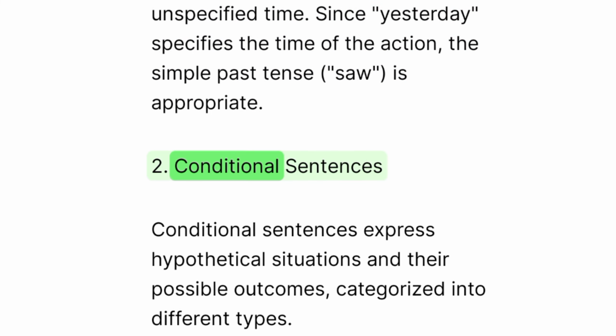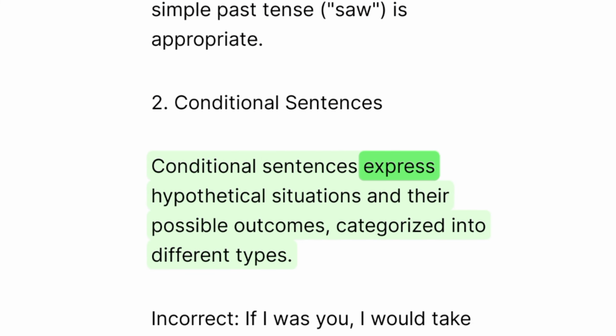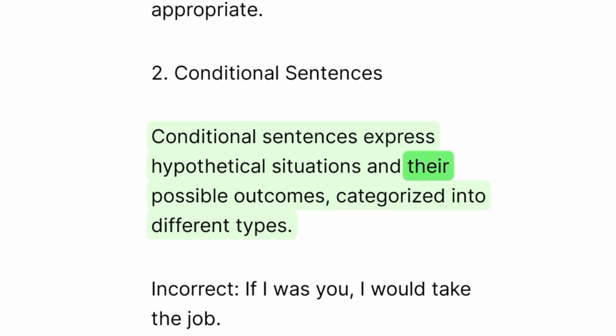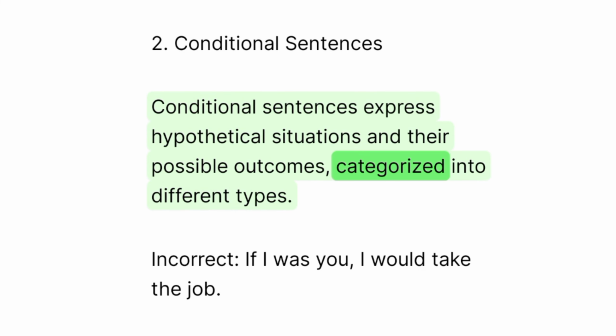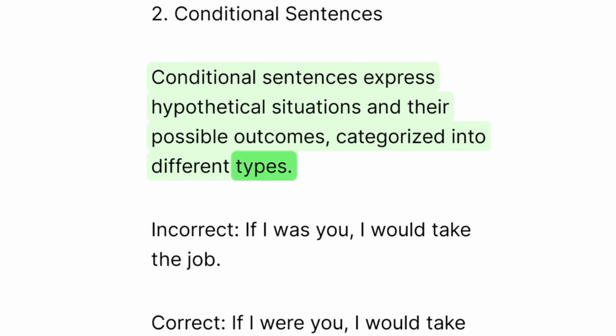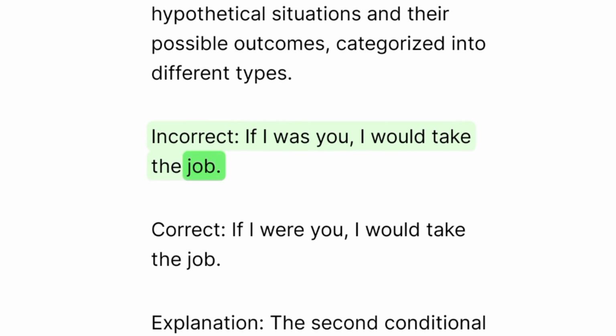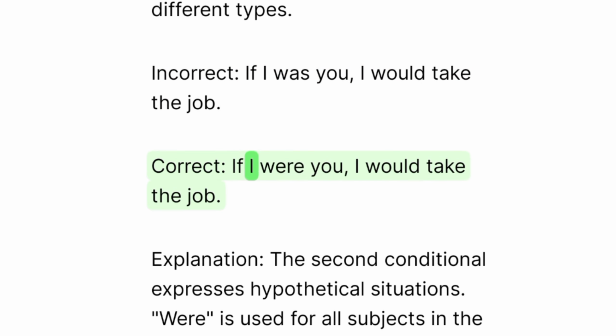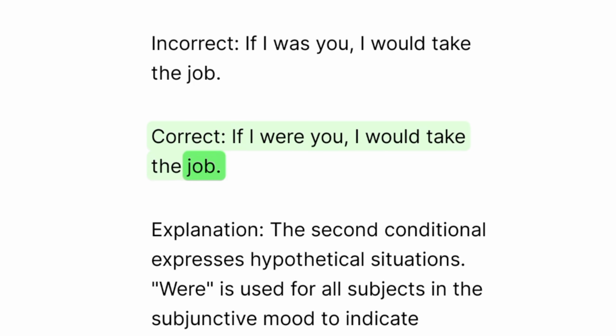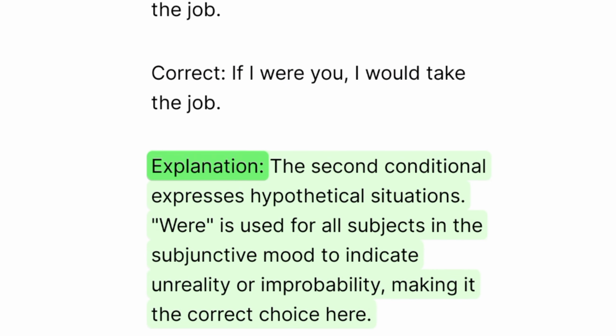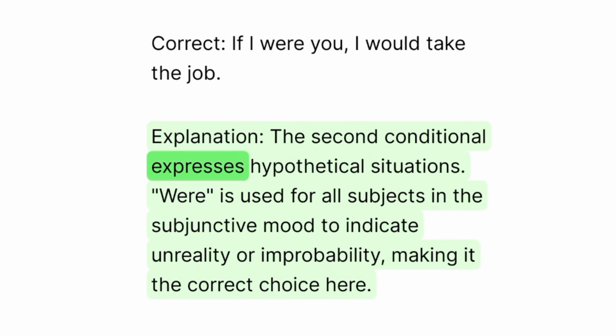2. Conditional sentences. Conditional sentences express hypothetical situations and their possible outcomes, categorized into different types. Incorrect: If I was you, I would take the job. Correct: If I were you, I would take the job. Explanation: The second conditional expresses hypothetical situations.